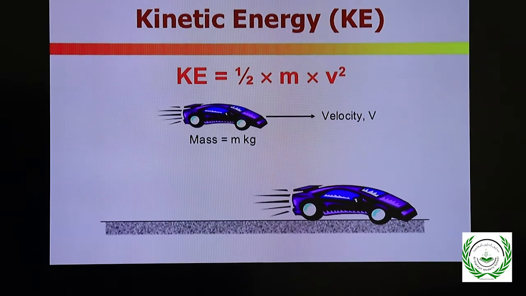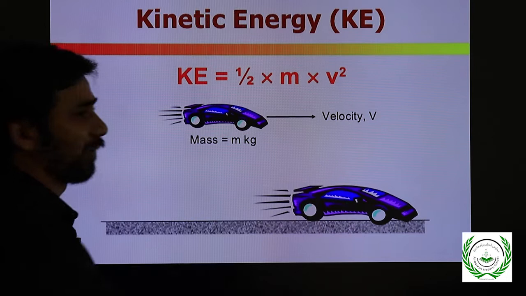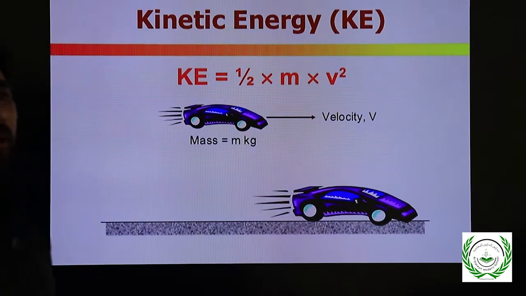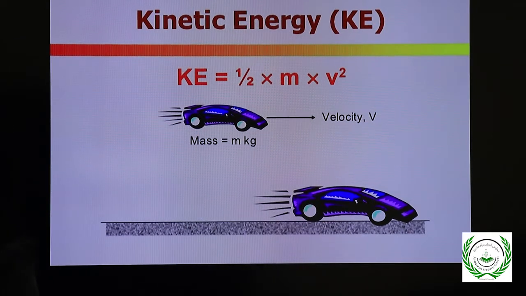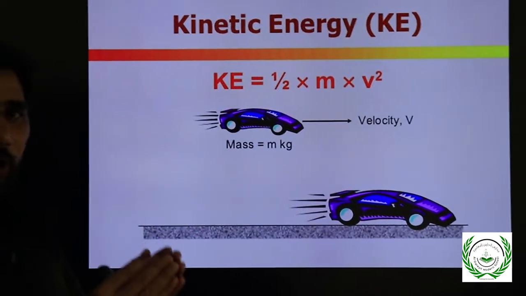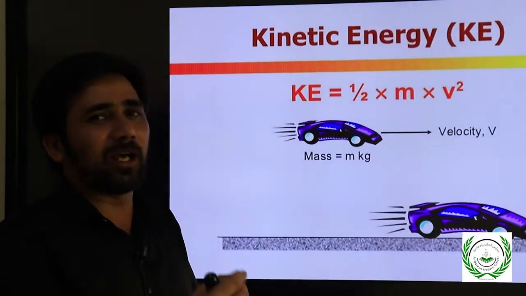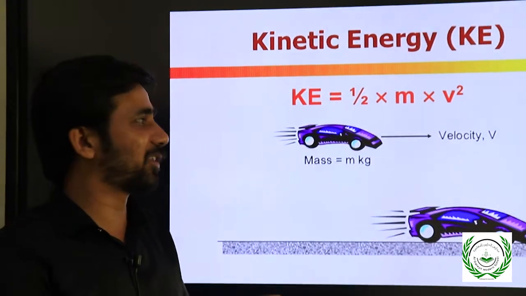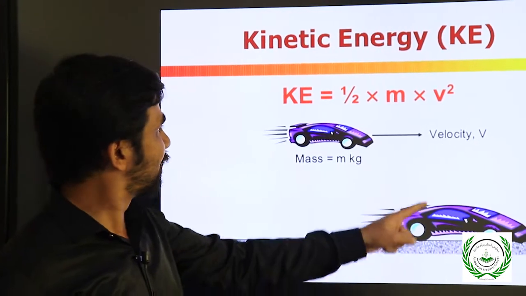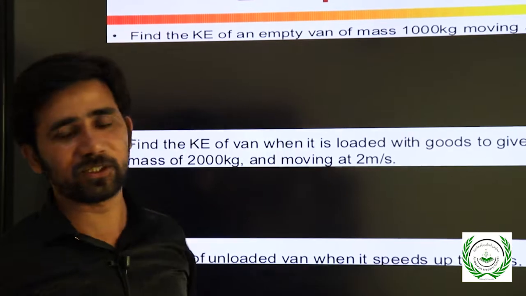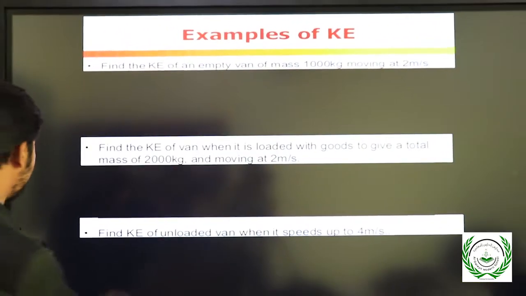Here, for kinetic energy, take a car moving: a car has mass like 3000 kg, 4000 kg, 10,000 kg, 500 kg, a toy car, anything. If we switch it on and it starts moving, it has velocity. A mass which has velocity has kinetic energy. Let's do some examples of kinetic energy here.